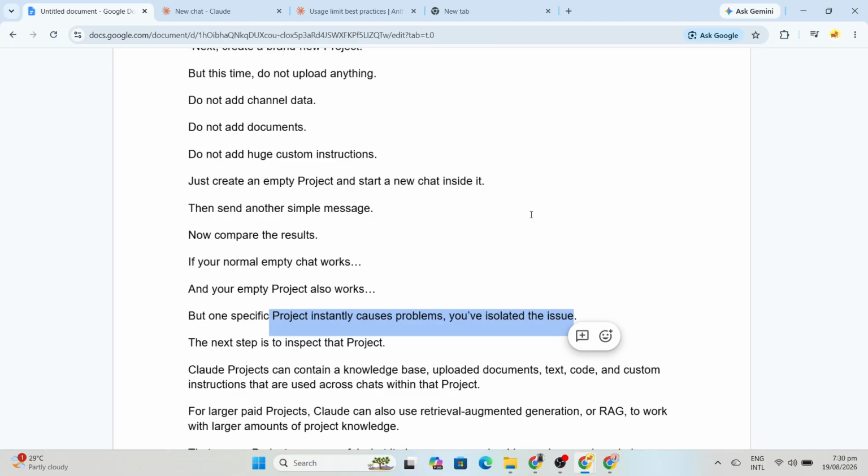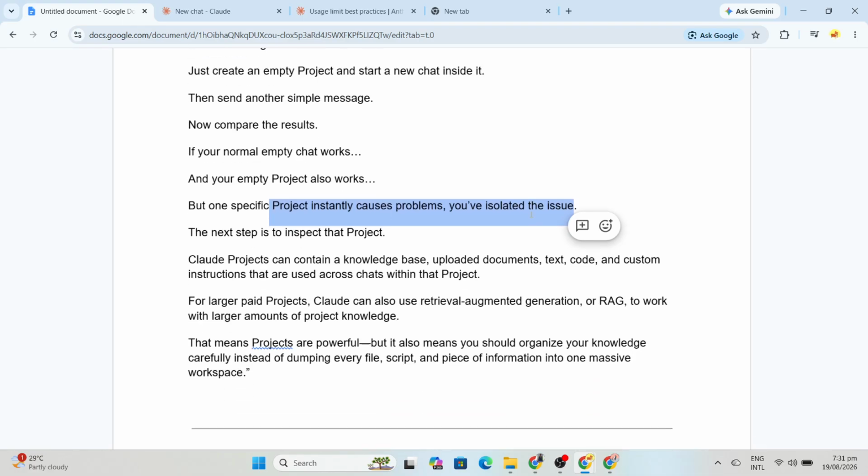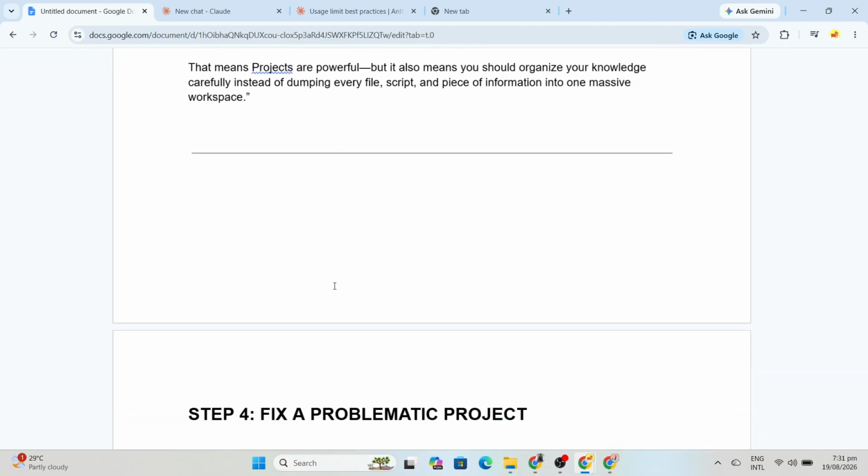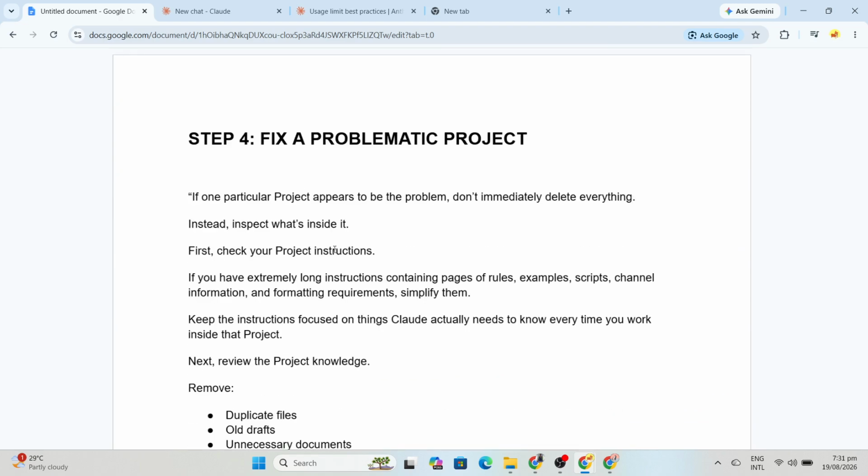The next step is to inspect that project. Claude Projects can contain uploaded documents, text, code, knowledge, and custom instructions that are used while working within that project. That means projects are extremely useful, but it also means you should organize them carefully instead of putting every file, script, instruction, and piece of information into one massive workspace. If one particular project appears to be causing the problem, don't immediately delete everything. Instead, inspect what's inside it.